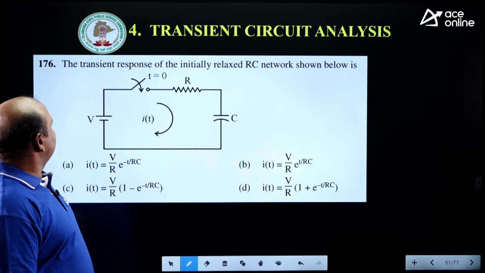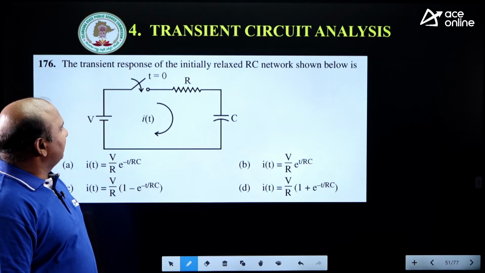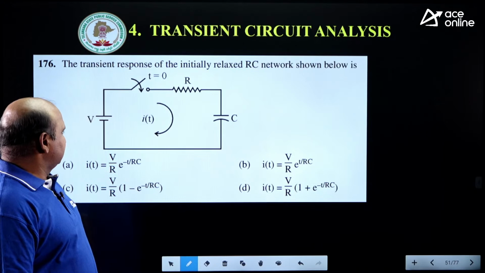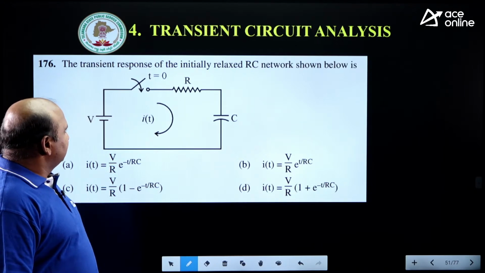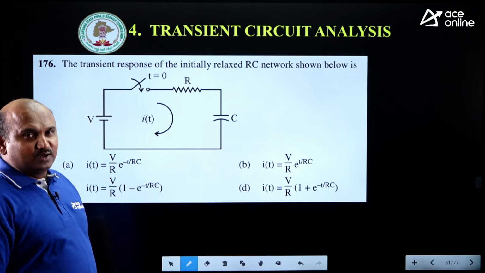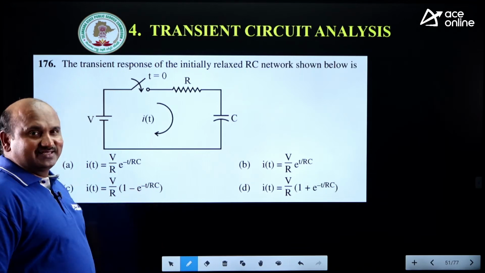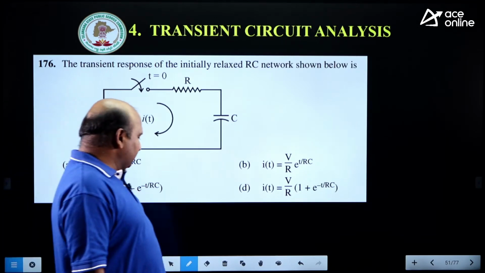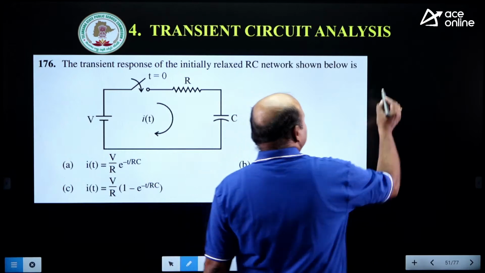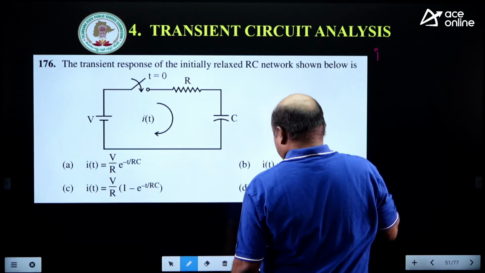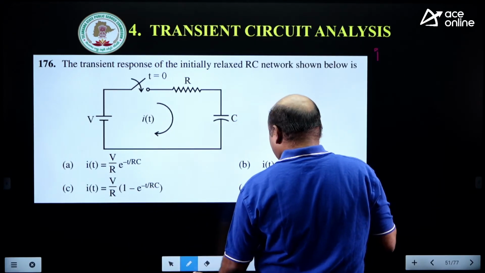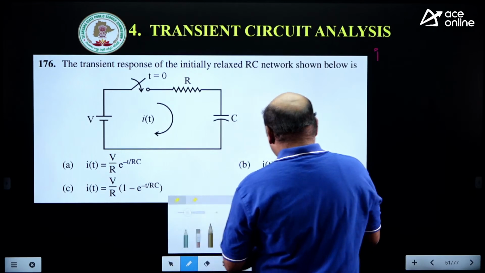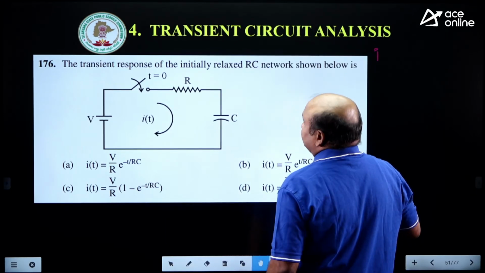All right, see this one. The transient response of an initially relaxed RC circuit. For an RC circuit, the current equation directly. For the voltage equation, it will have 1 minus. There are 2 formulas, for current of an inductor, by knowing the initial value and final value.